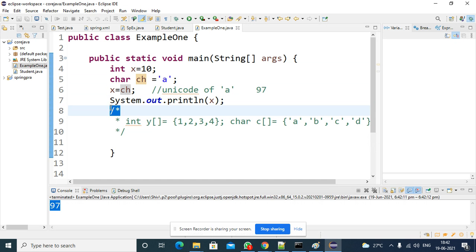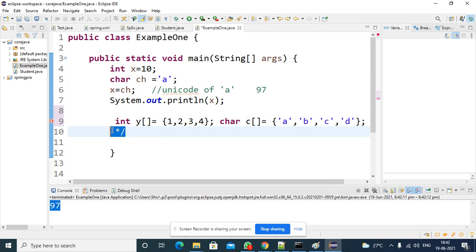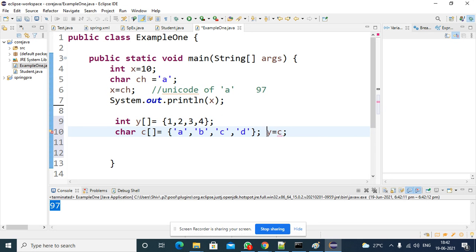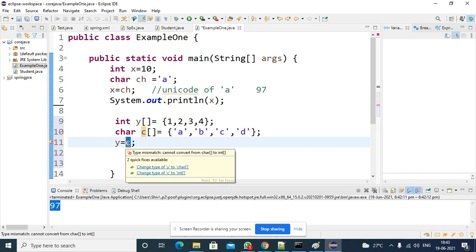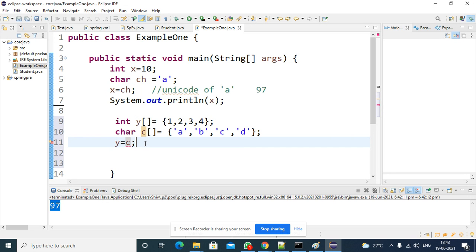Now my question is the same way. Here you have an integer variable and an integer array, and a character variable and a character array. You assigned a value, you constructed an array. Can you assign a character array to an integer array? This is not possible.